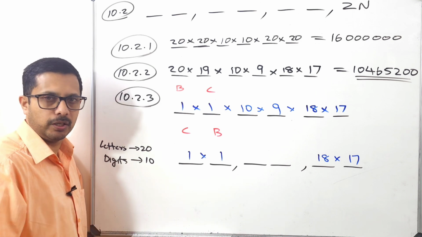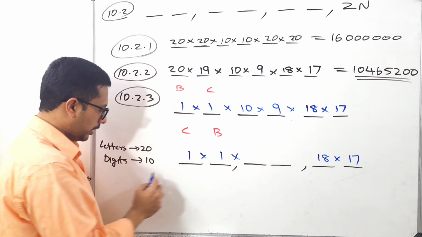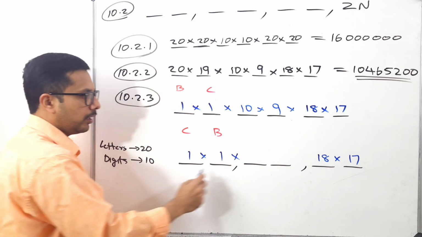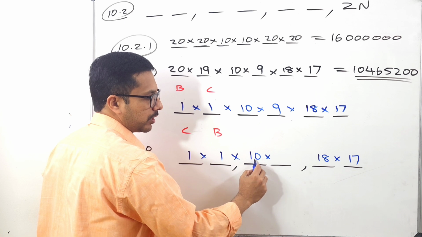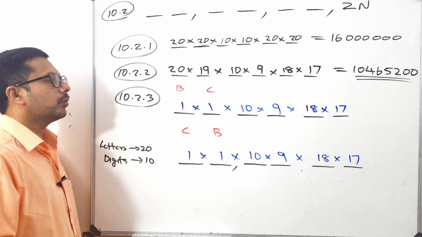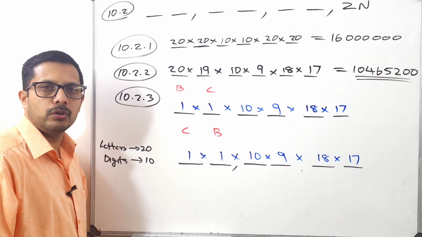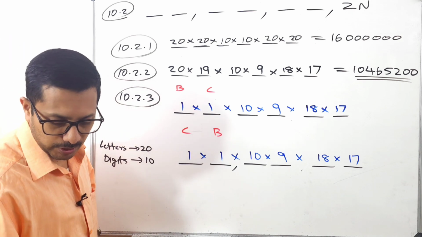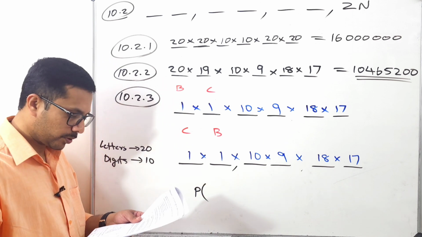18, 17. Now here also, how many digits? 10. Digits are also not allowed to repeat. That means if it is 10 options here, the next one is 9 options. So these are the two different cases. So what is the question now? You have to find the probability of this one. So how can I find the probability of this one? Look at that sentence once more.